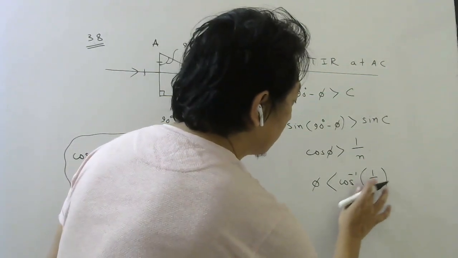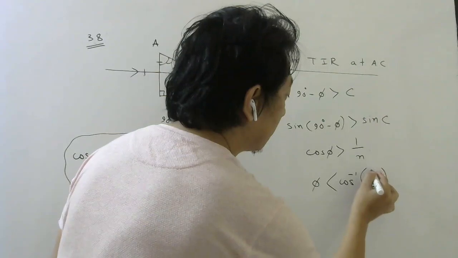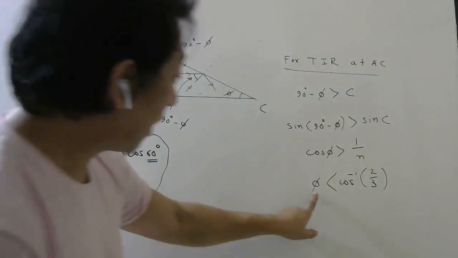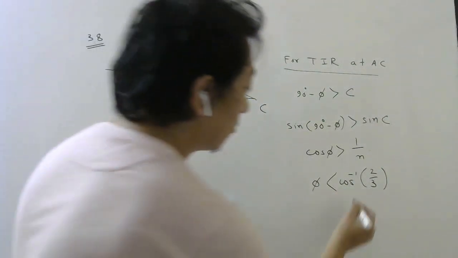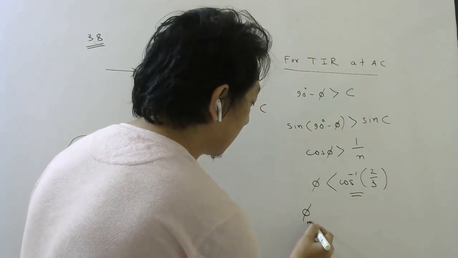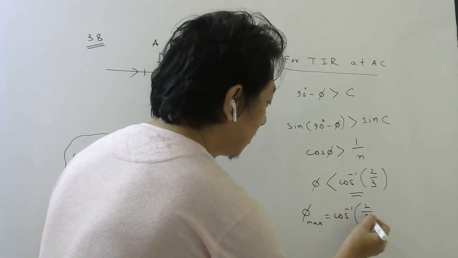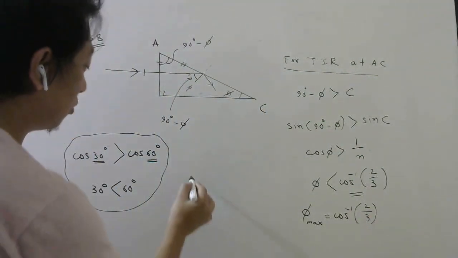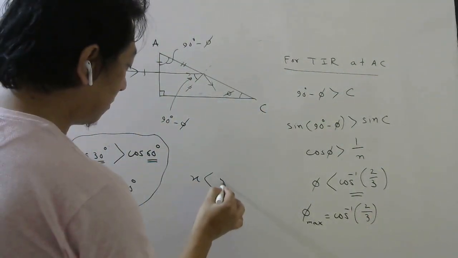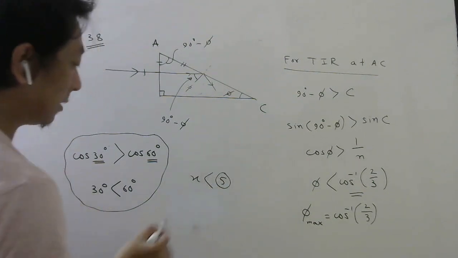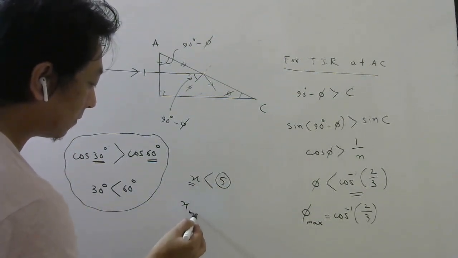1.5 is 3 by 2. So if phi should be less than this, what does it mean? This is the what value? Maximum value. So the maximum value of phi is cos inverse 2 by 3. Right? If something should be less than some number, then this is the maximum value of it.